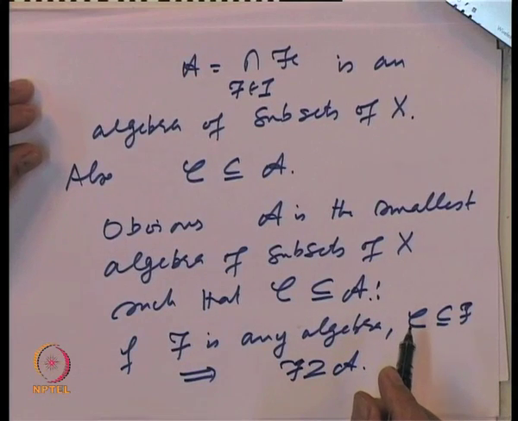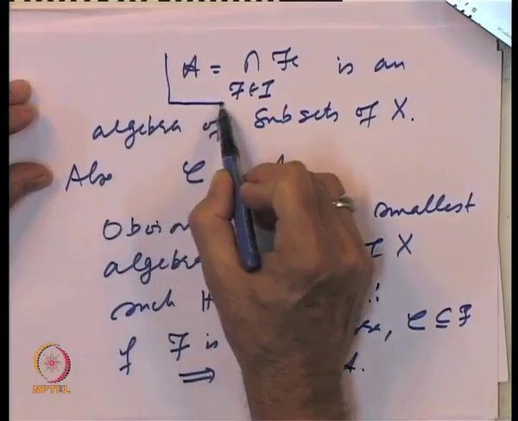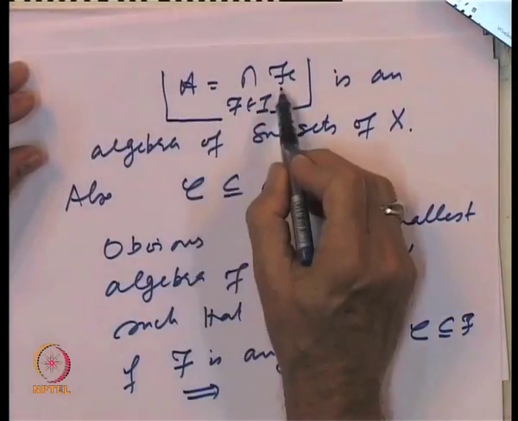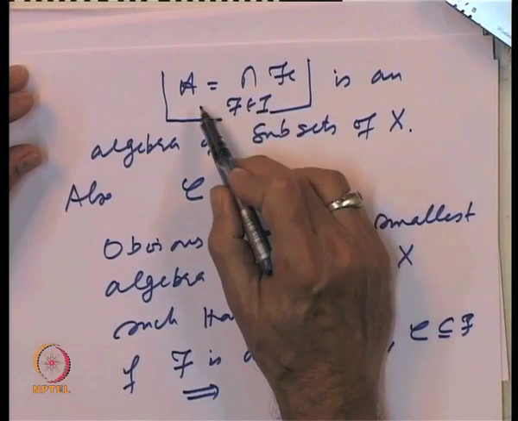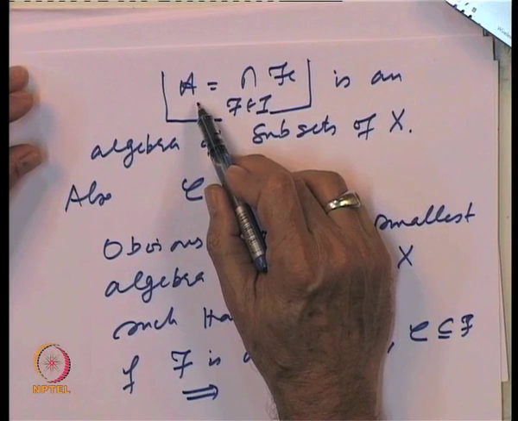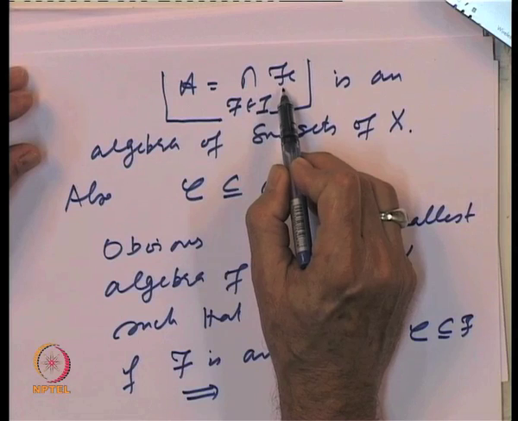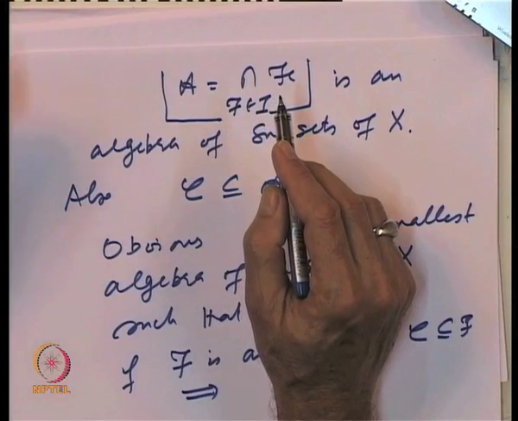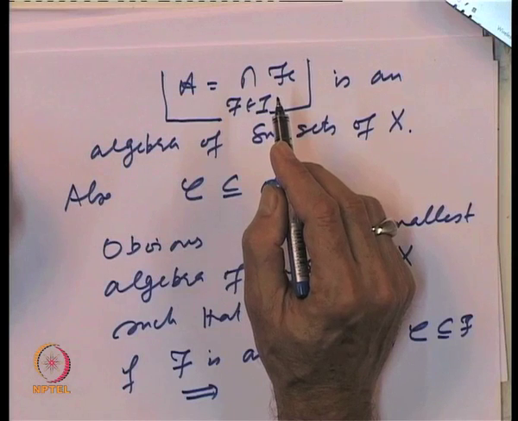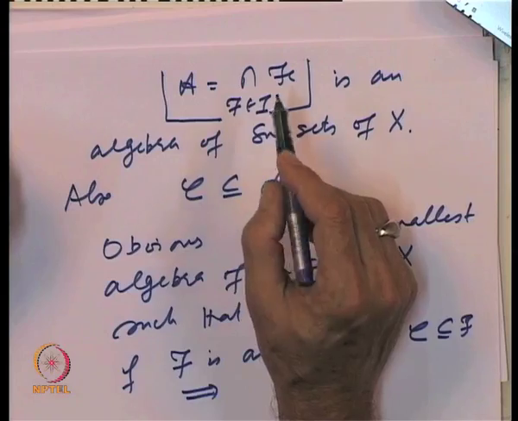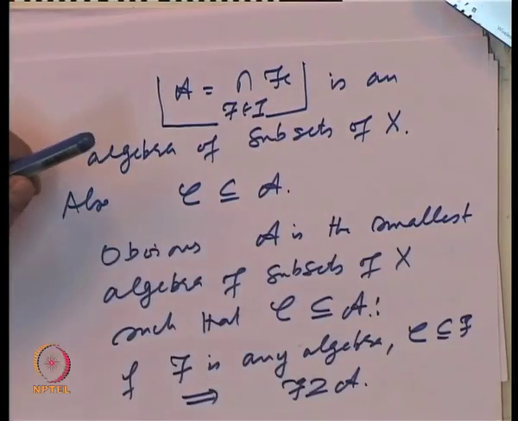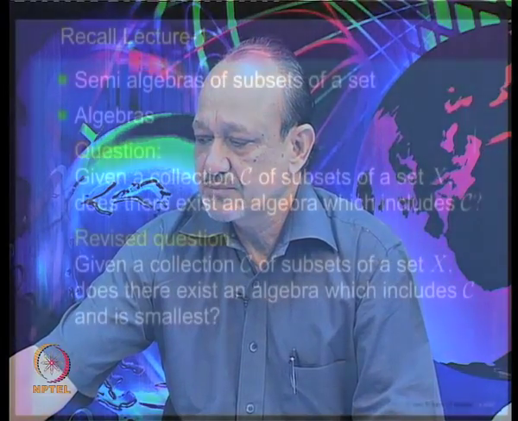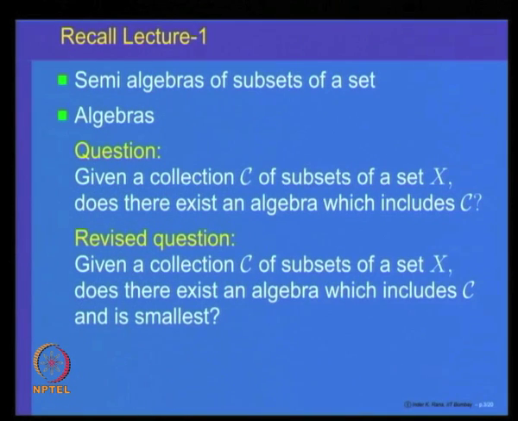So, what we have shown is that given any collection of subsets of a set X, if we define A by this, as the intersection of all the algebras including C, then this collection exists, because there is at least one algebra which includes C, namely the power set, and it is the smallest. So, given any collection of subsets of a set X, there is an algebra of subsets of X which is smallest and includes C. So, we have answered this question: given a collection C of subsets of a set X, does there exist an algebra which includes C and is smallest? Yes, the answer is yes.